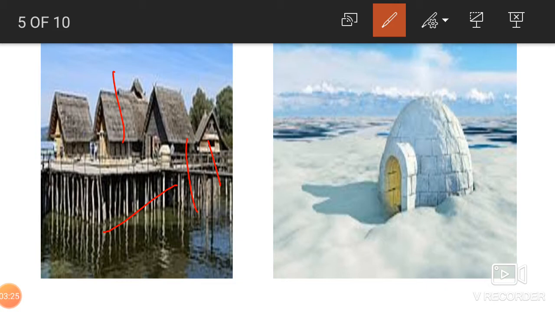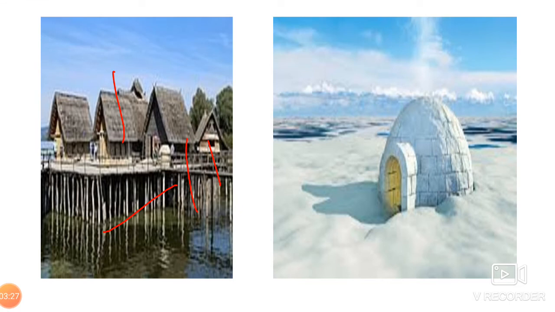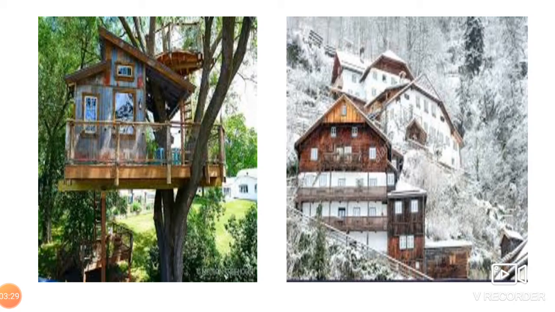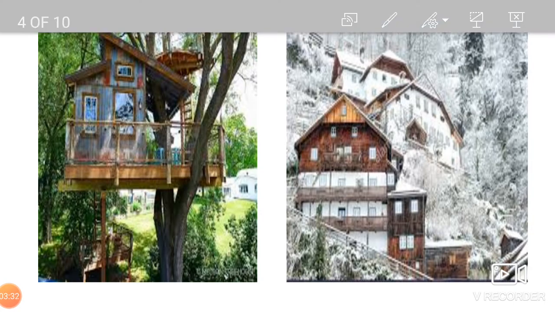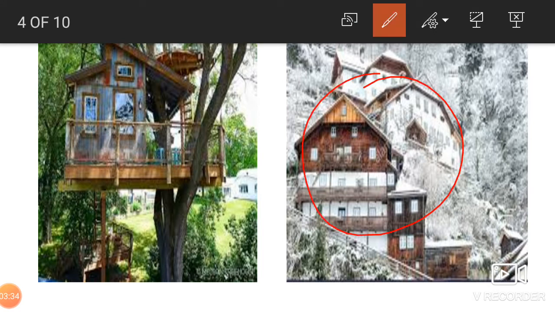And you will find this sloping roof. I'm talking about the hilly areas where there is heavy snowfall. The people living in hilly and mountainous areas usually have houses with a sloping roof, so that the rain or the snow slides off the roof easily. Such houses are found in the Indian states of Jammu and Kashmir, Himachal Pradesh, and cold countries of Europe and North America, children.